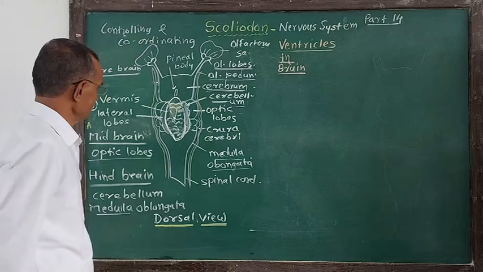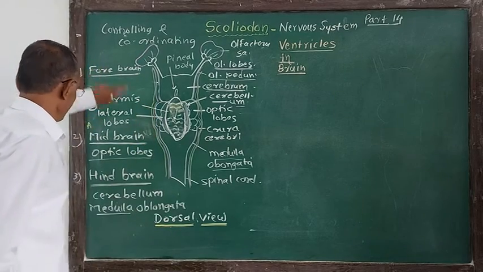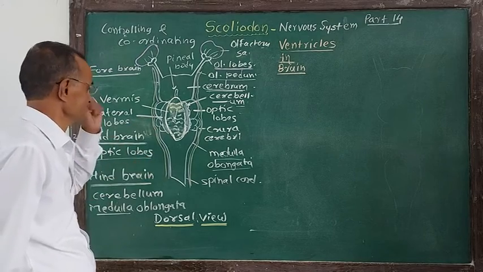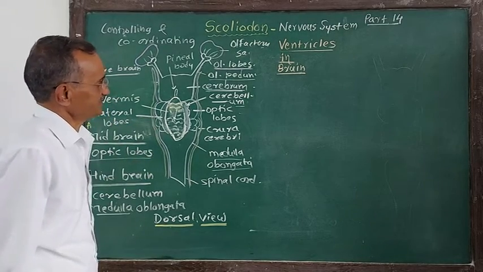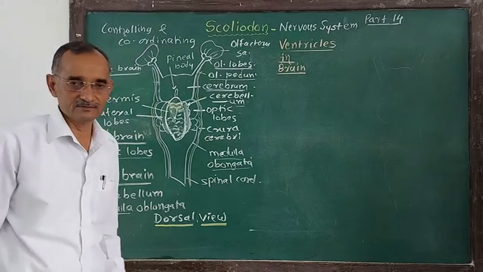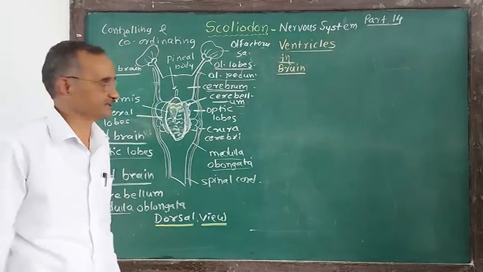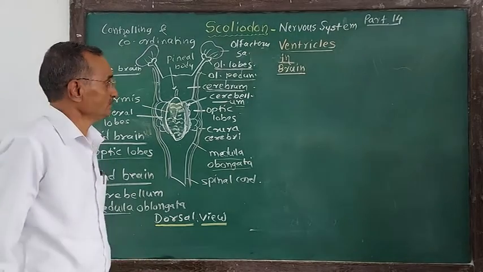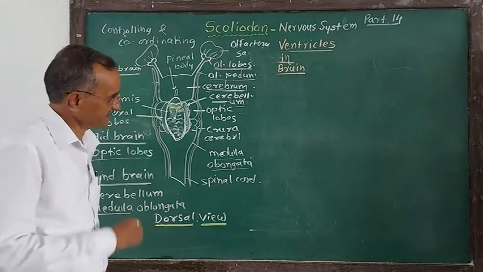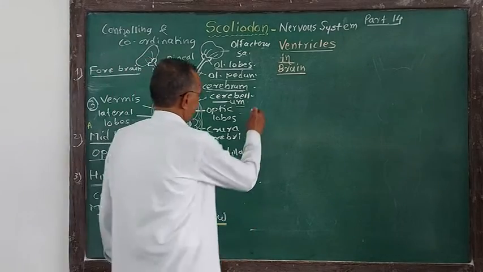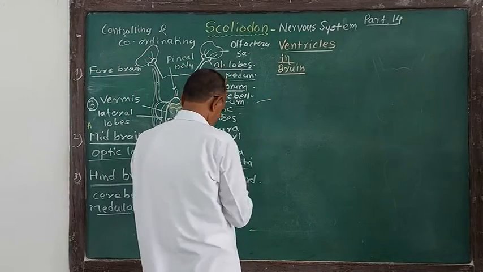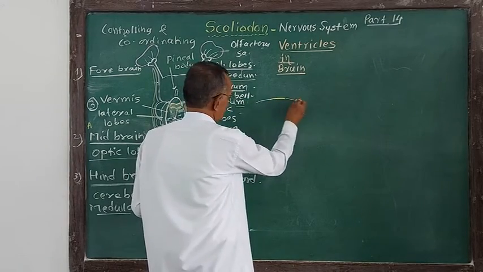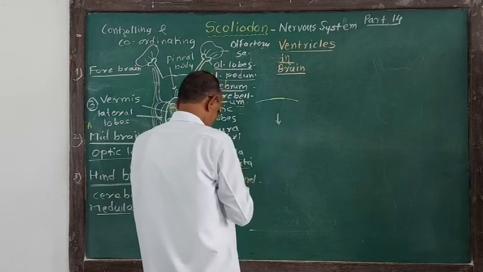During the last lecture, we considered the forebrain region, midbrain region, hindbrain region, and different parts and their functions. Now in this lecture we have to talk about the brain as a hollow structure. Brain is hollow, spinal cord is hollow, because if we trace the development from the ectoderm, neuroectoderm, the brain is developed in this way. And this neuroectoderm sinks down like this.